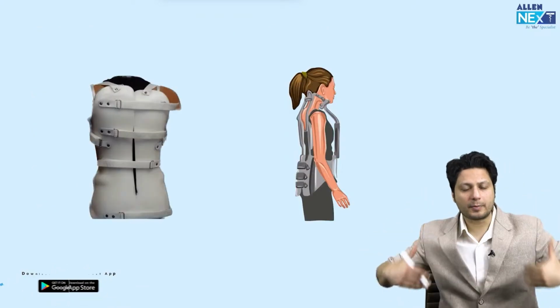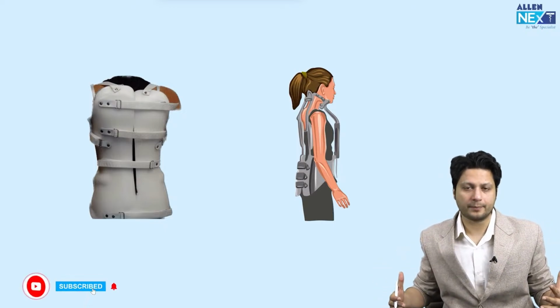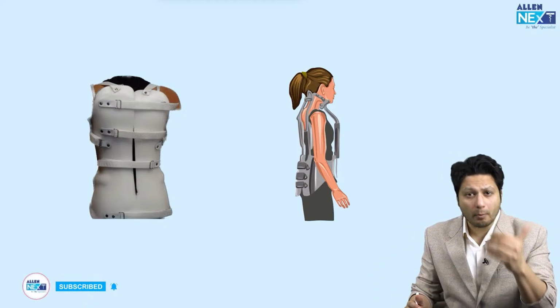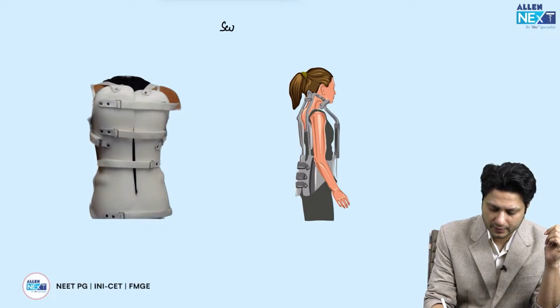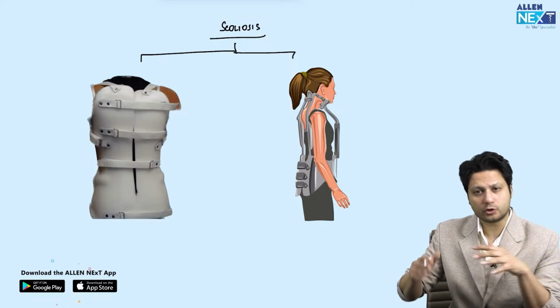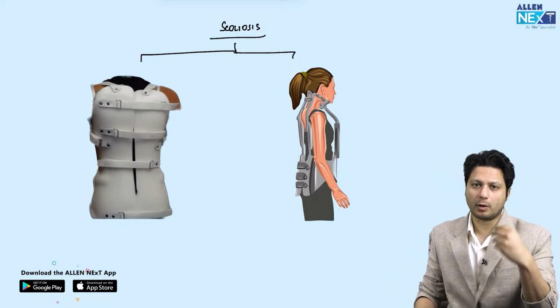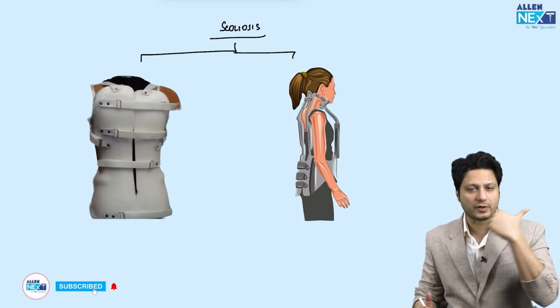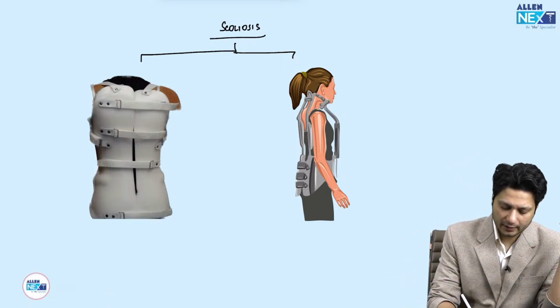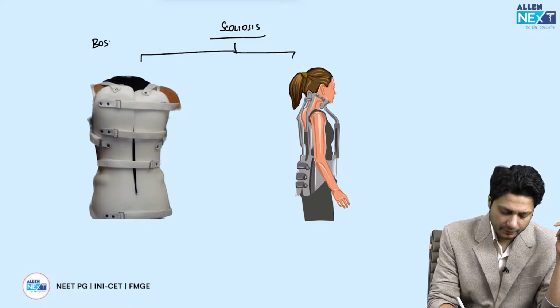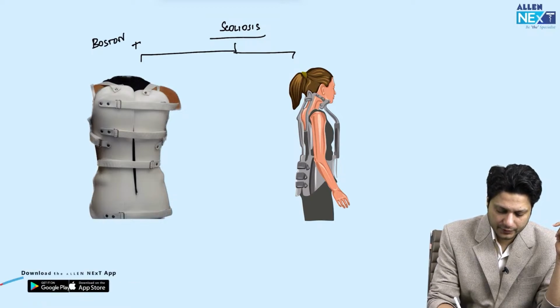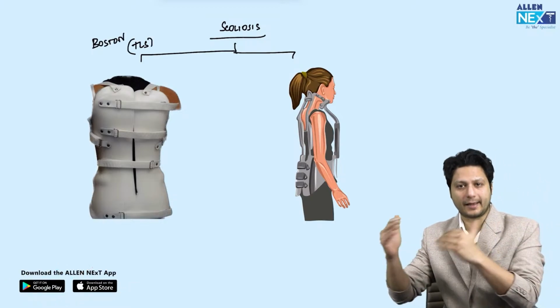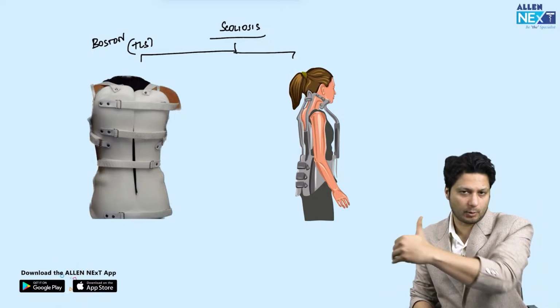Another one are the braces around the trunk of the body. So braces around the trunk commonly are used in scoliosis. So the indication obviously is going to be scoliosis. But there are two braces which could be provided to you in the form of images. One is around the trunk only, no cervical immobilization. So that would be a Boston brace. And this Boston brace is also known as TLS brace. TLS, that means thoracolumbosacral immobilization.